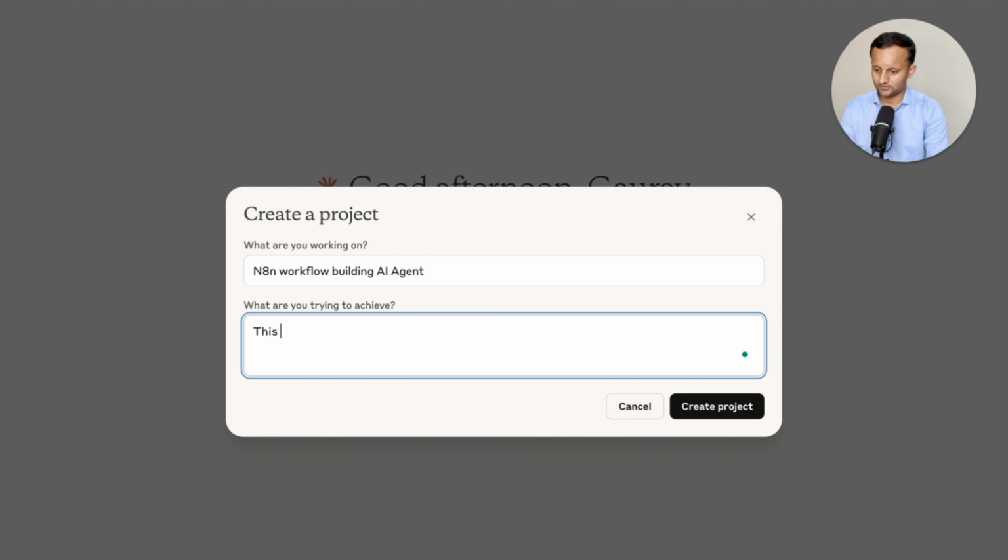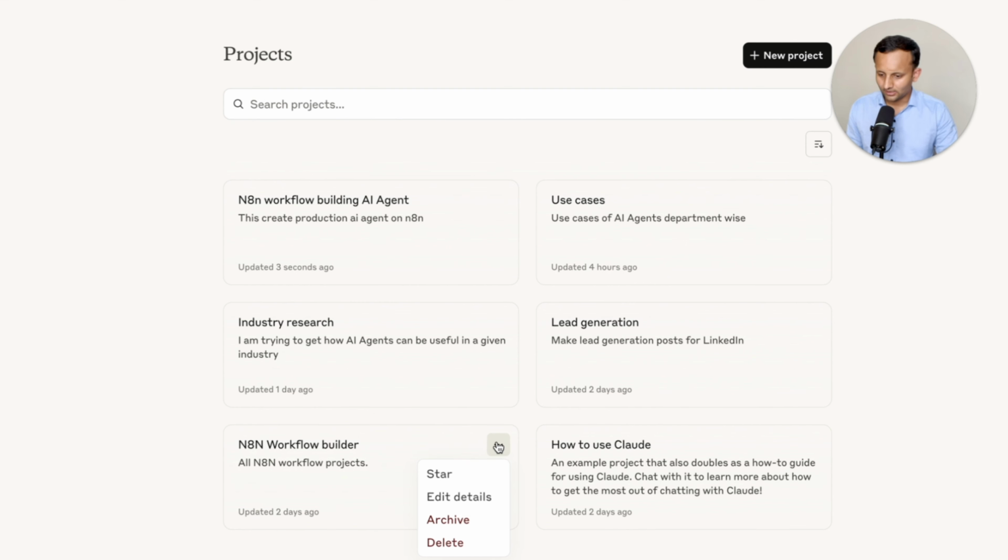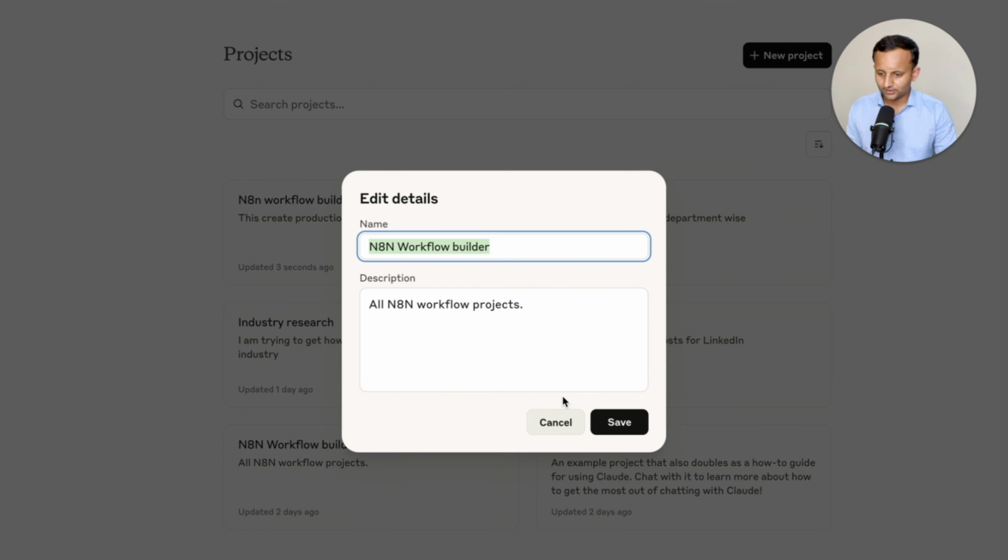The first thing you need to do is provide it the system prompt. Right now it is still very generalized, but you need to provide a system prompt for how you want it to create a project. I have already created that, so I'm taking the details from it. I have created this project, but I need to give it the prompt.